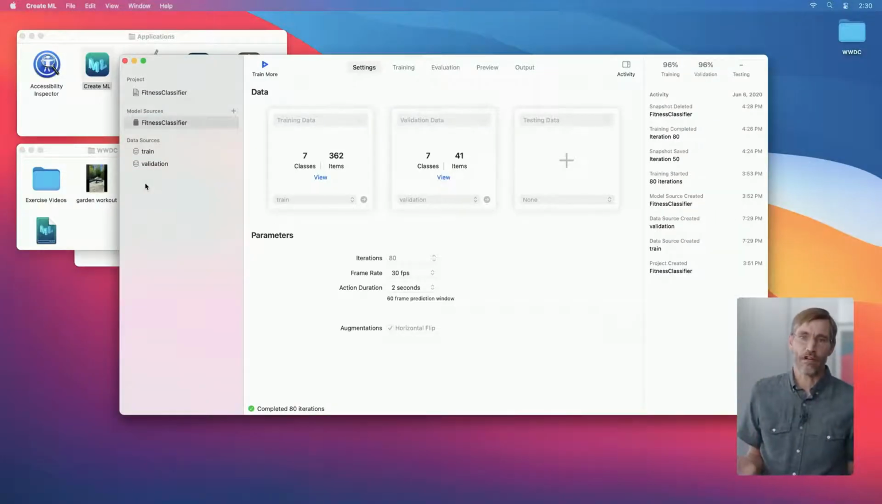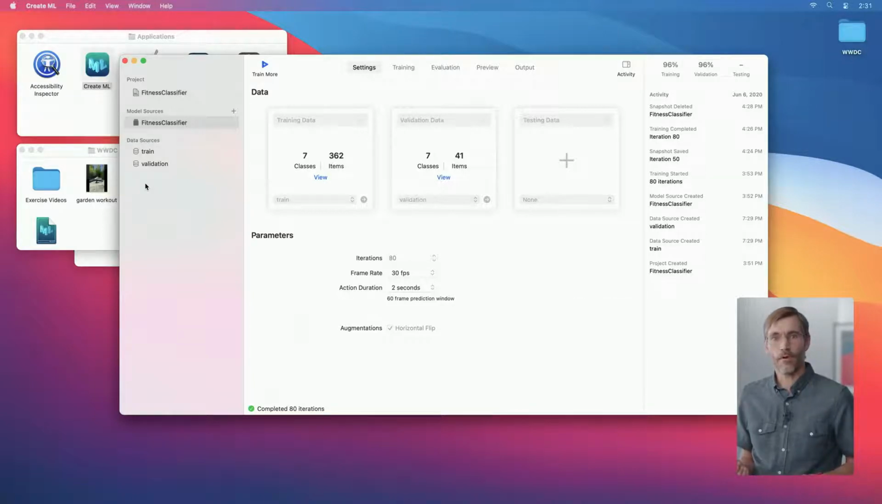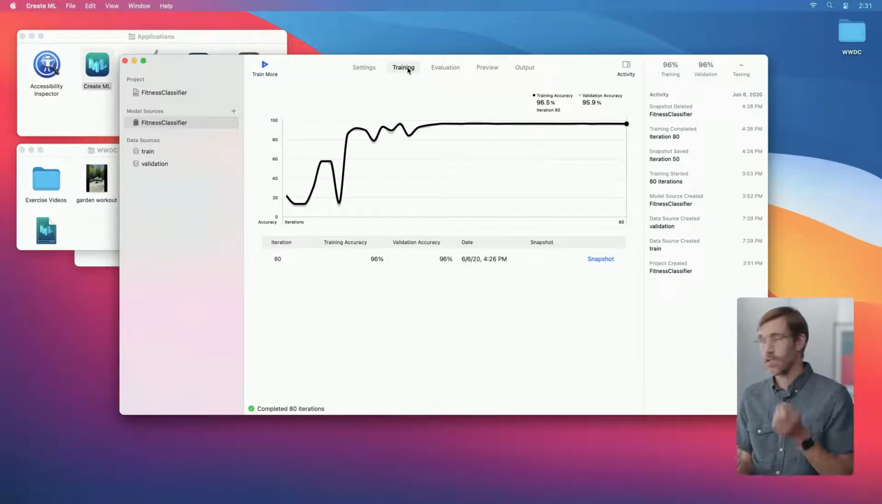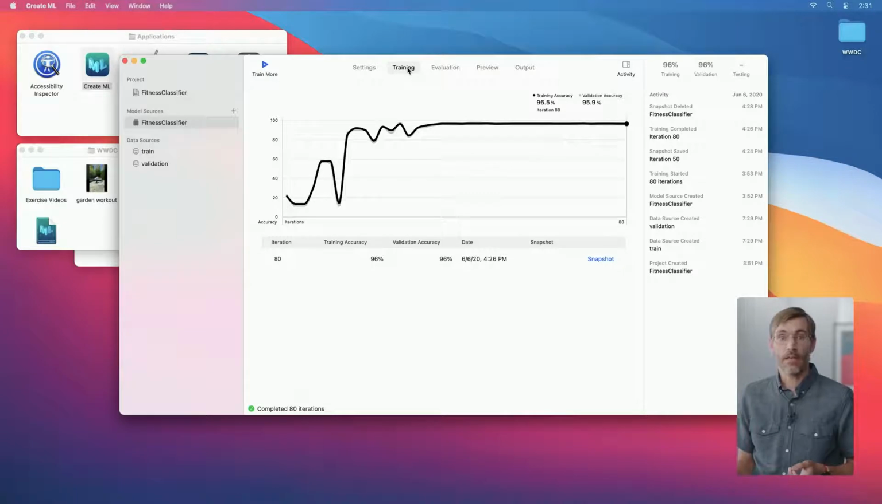This model's already finished training on the same data that we used before. I also added some validation data. You can see the final report in the Training and Evaluation tabs. We can see how the model performance improved over time. It looks like 80 iterations was a reasonable choice. The line going up and to the right, and then flattening out, means that training has reached a stable state.